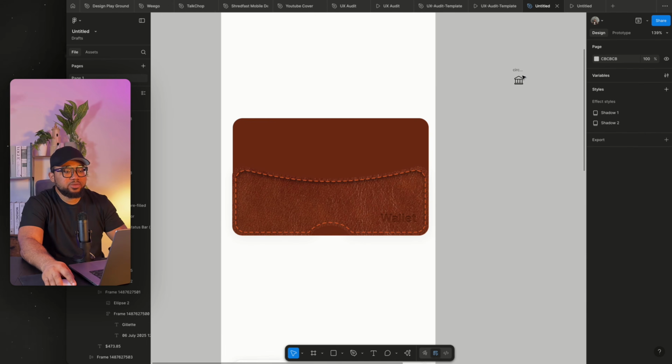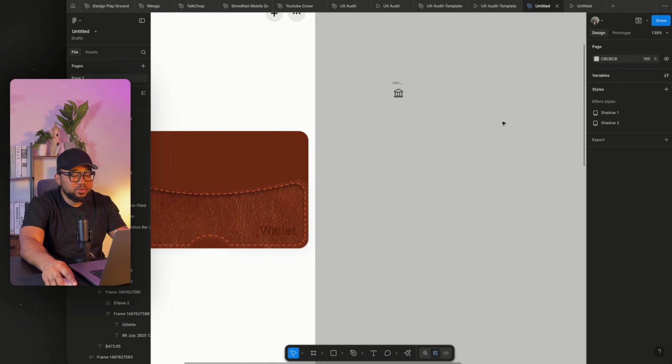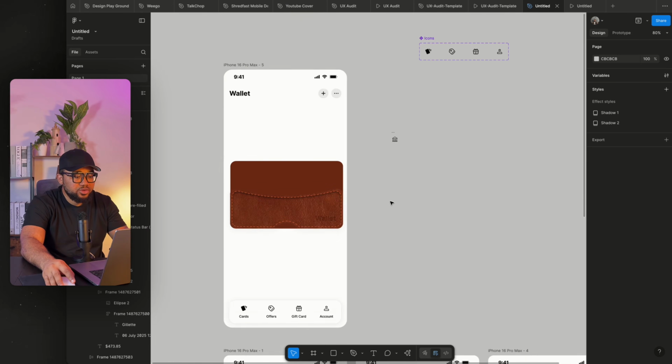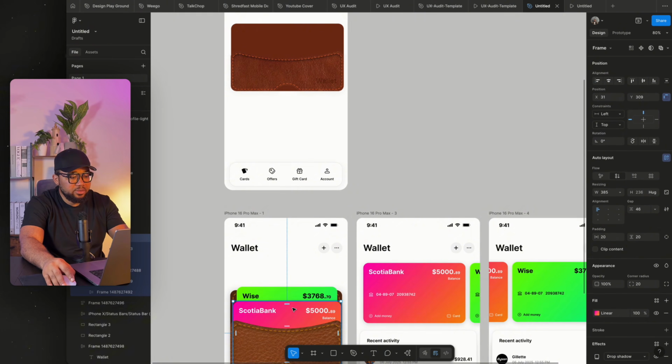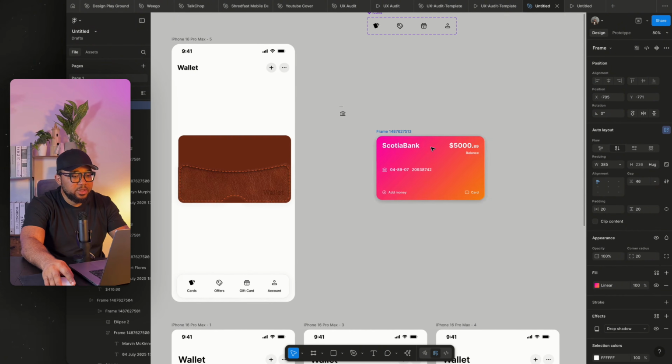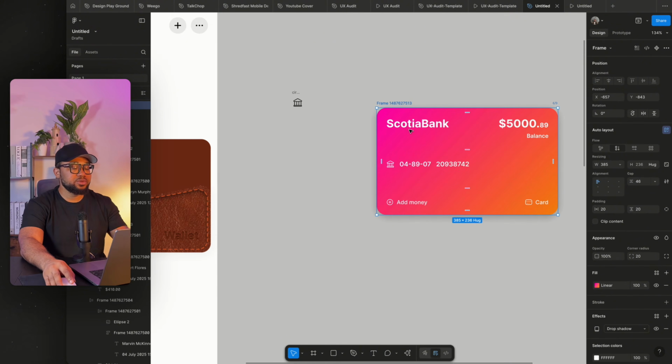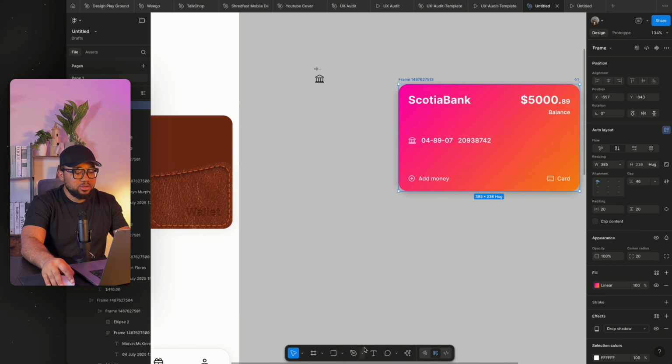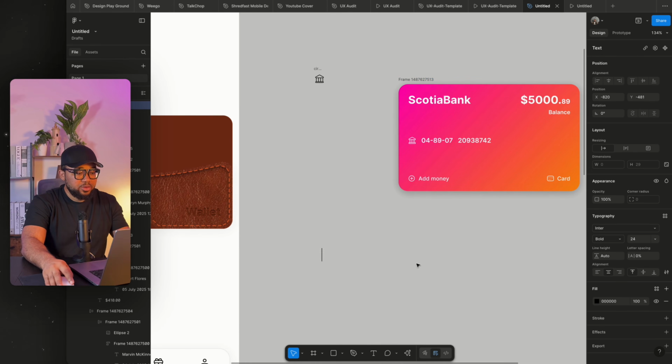Now I think the interesting part is for us to create a card. So here I'm just going to recreate this card that I created here. I'm going to duplicate this and bring this card side by side. I'm going to quickly show you guys how I created this card. So here I'm going to type Scotiabank, and duplicate this.